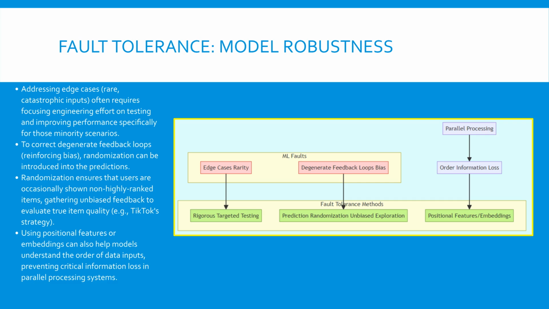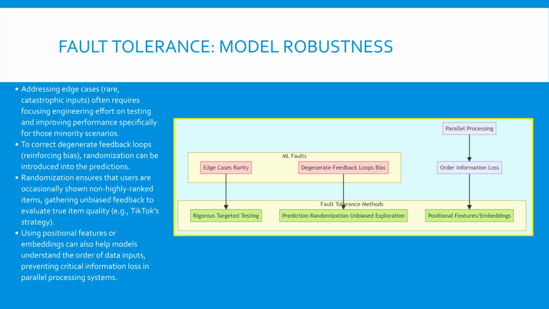Finally, modern architectures, particularly those using parallel processing, risk losing crucial sequential information. Positional features or embeddings are engineered specifically to overcome this, explicitly feeding location information back into the model to maintain context and improve robustness. What have we learned? Randomization is a powerful fault tolerance technique to fight self-reinforcing biases in ML systems by forcing the model to explore new possibilities and collect unbiased data.